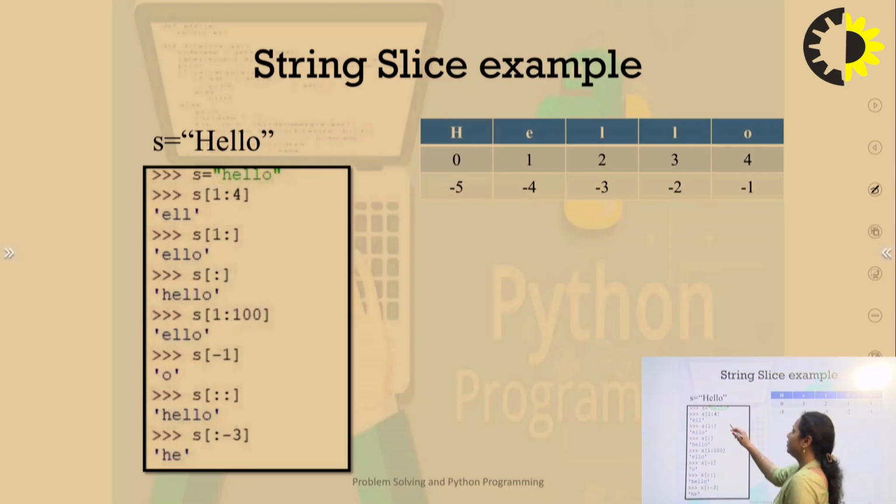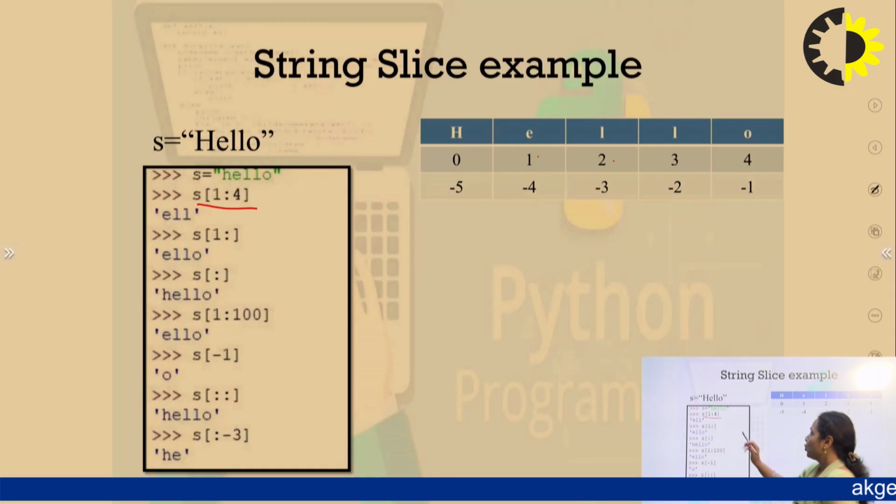Now let us assume the example. It is written S is equal to "hello". Now the slicing operation. In the slicing operator, it is written S[1:4]. It means in 1:4, the starting index value is 1 and the end is 4. So what will it print? Starting from 1, that is E, L, L. Whatever is the last index value, minus 1. So it will run till end minus 1. So what will it print? It will print E, L, L.